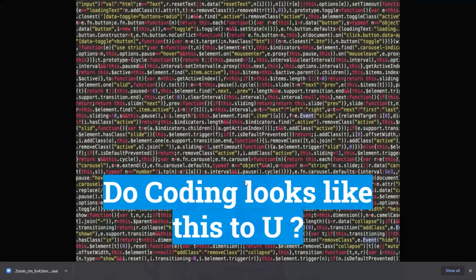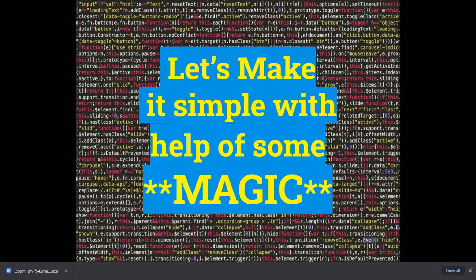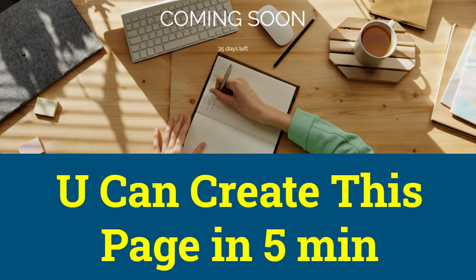Does coding look like this to you? For me, it is a little bit, yes, right? So over here, we always try to find some easy and efficient way which can help us to learn pretty quickly. So we are going to learn some magic today, which will help us to create a page like this, which I have just shown you, in only 5 minutes. Is it a little less than magic?